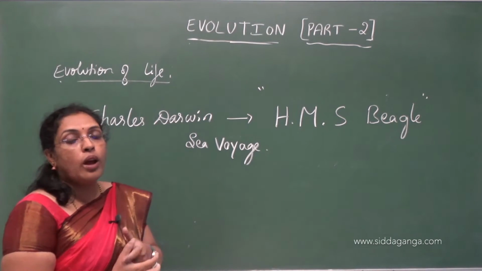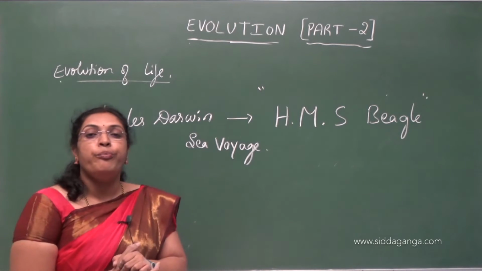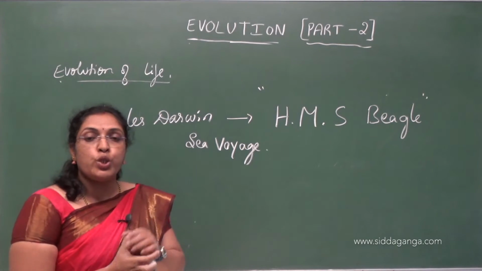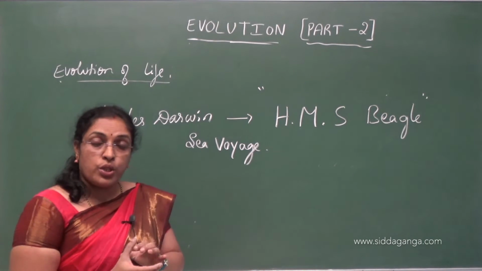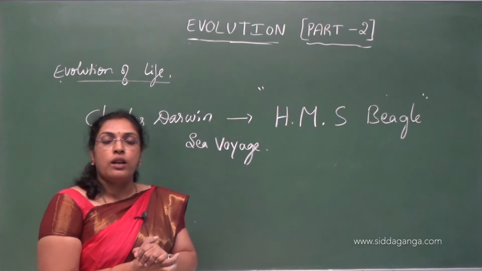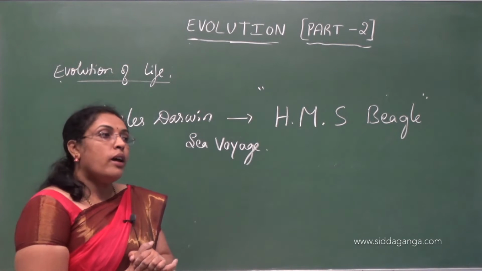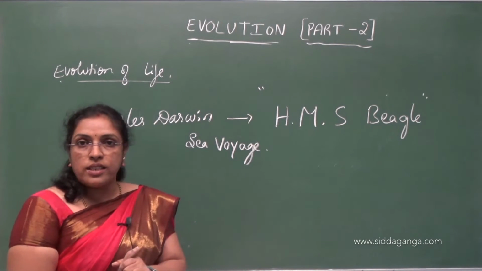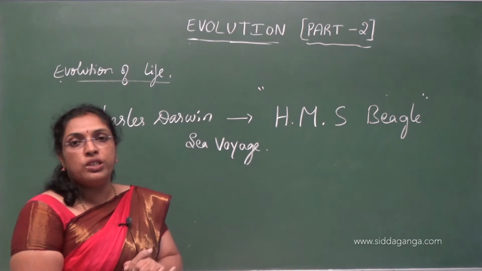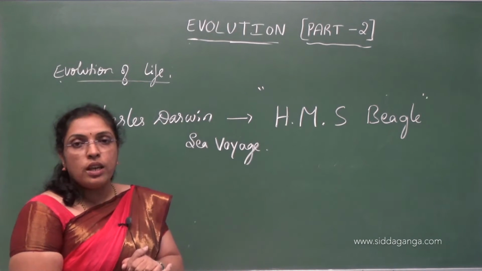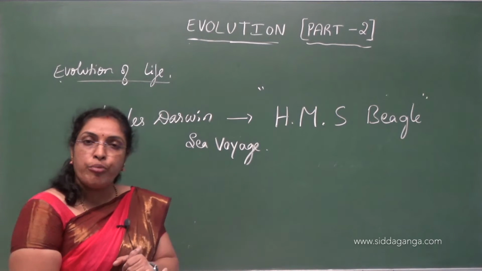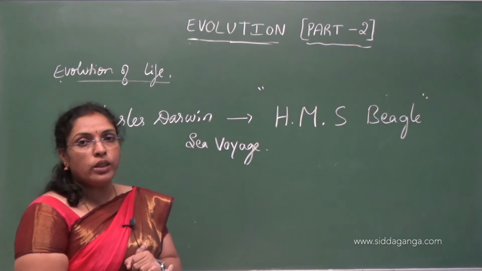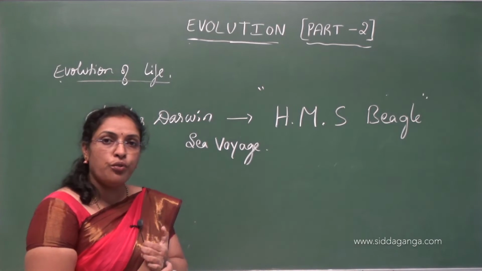That means that gave rise to a new form of life. And organisms which show variations, that means which are able to adjust or adapt to the changes occurring in the environment, that is nothing but nature selects that fitted progeny or fitted species. So these fitted species are able to leave more number of progeny when compared to others. That is nothing but reproductive fitness.